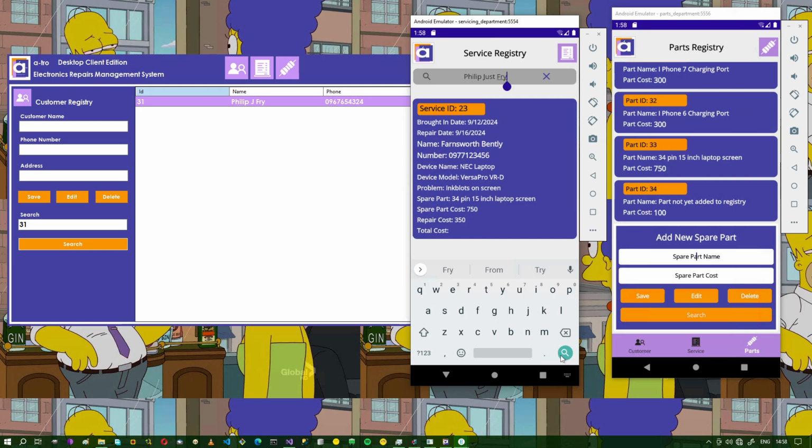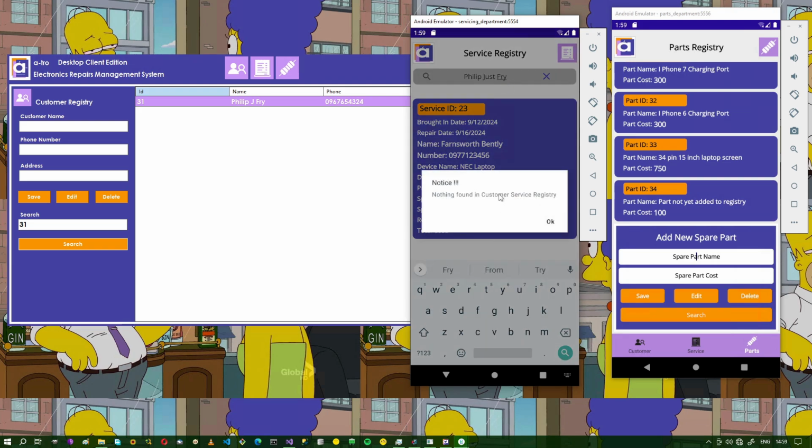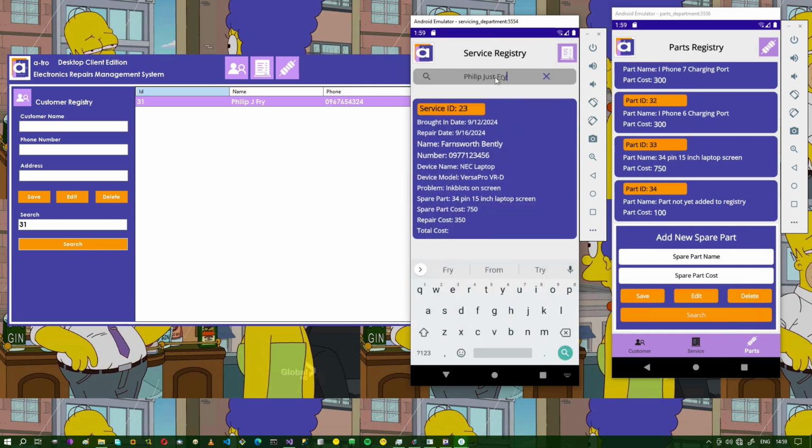Then we search. Okay, nothing there, so we typed in the wrong name. Okay, wrong word rather. So here we go. Philip J. Fry, the data. So part not yet added to registry.